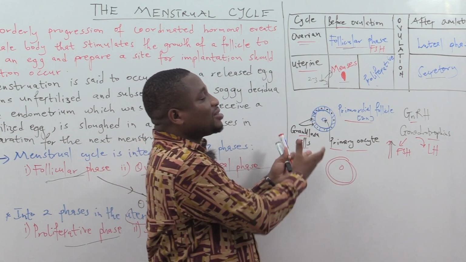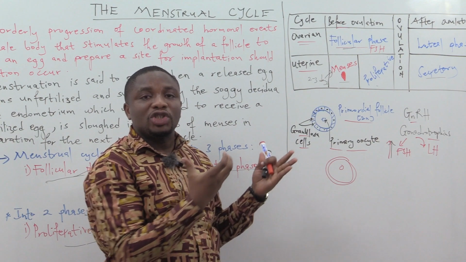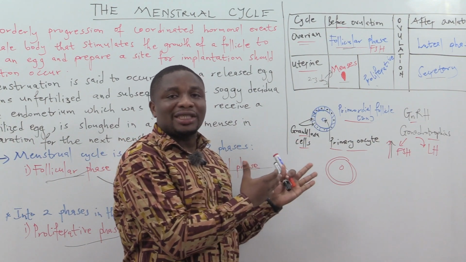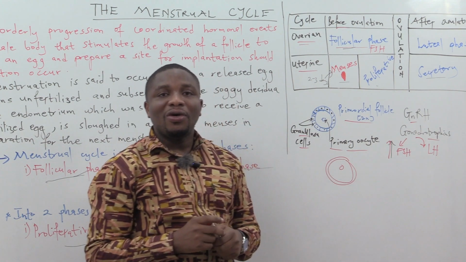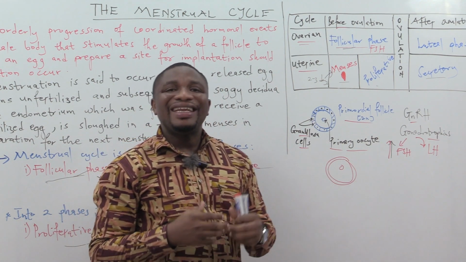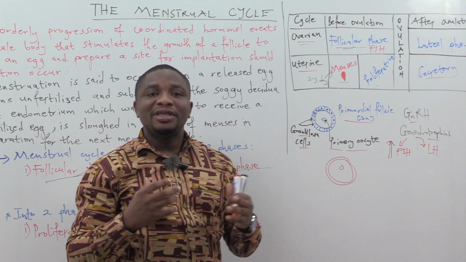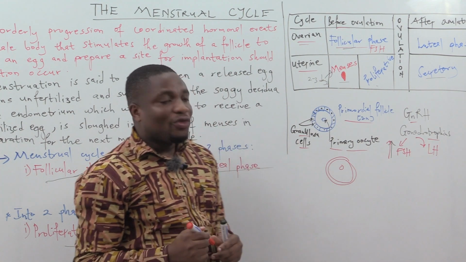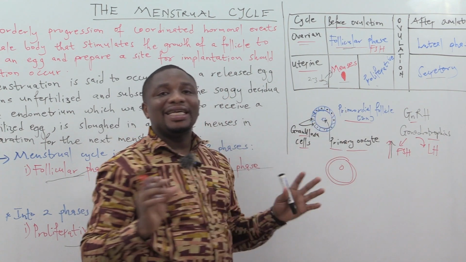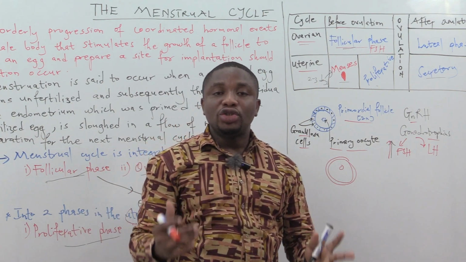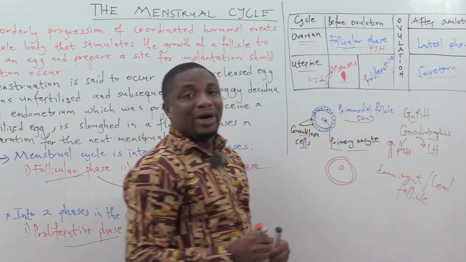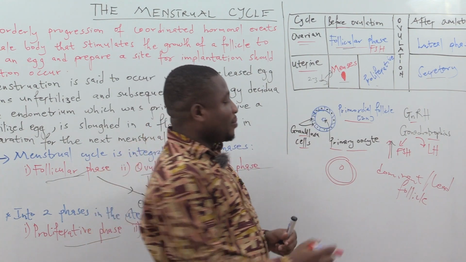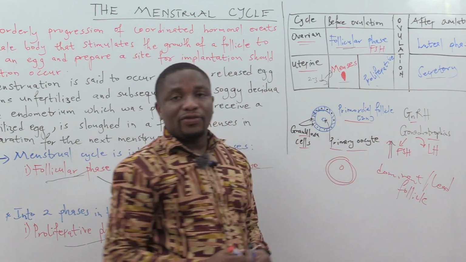There are a lot of primordial follicles in the ovary, out of which one will be selected and primed to become the dominant or lead follicle.